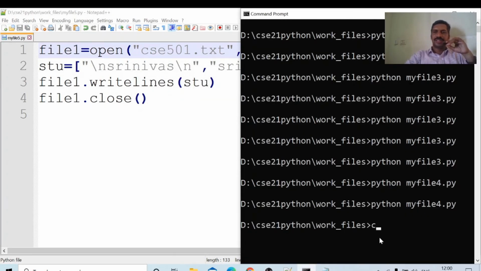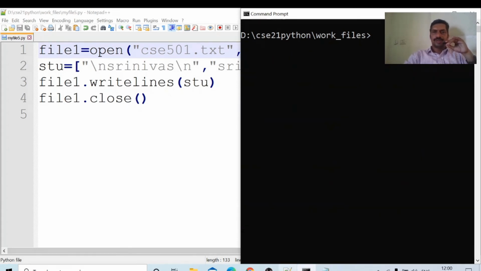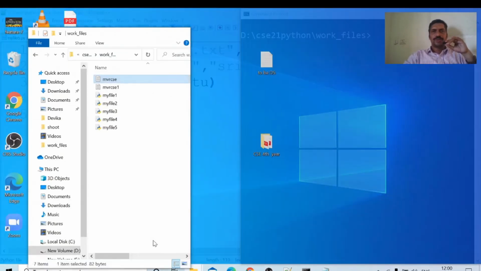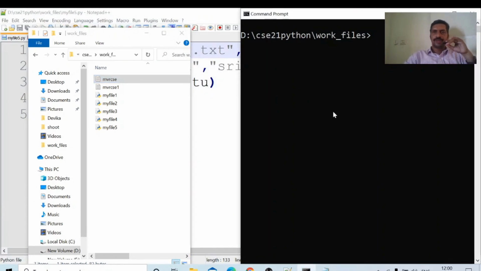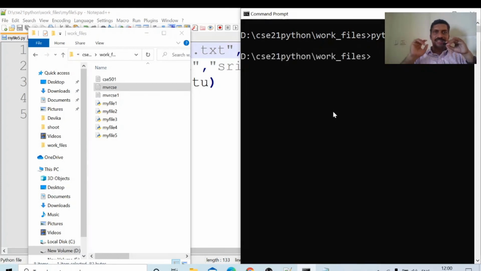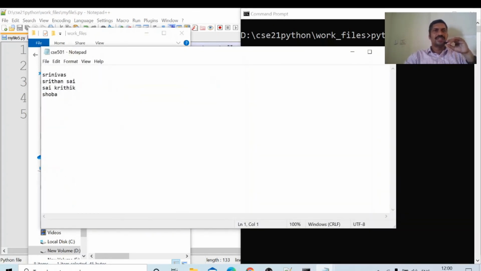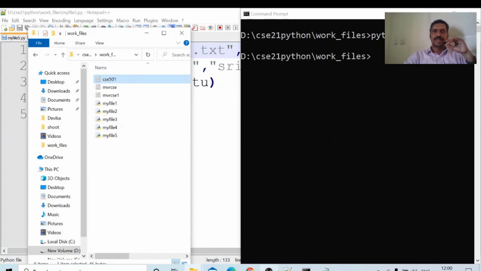Clear the screen. Now observe the output window. Here we are running my file 5.py. The CSC 501 file was not there, and after running, the file is created. What are the contents of this file? Srinivas, Sritan, Sai Kritik. Why is there some gap here? The starting slash n is there. That's why the output comes from the second line onwards. In this fashion I will create and open files.